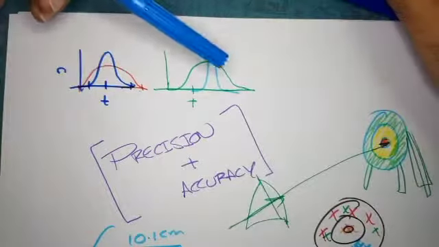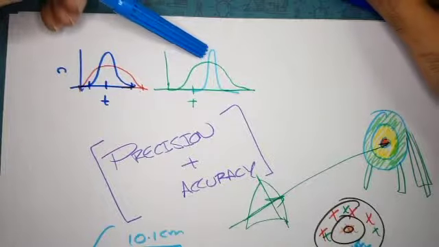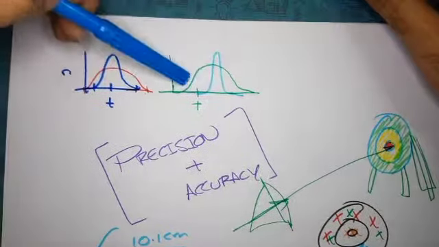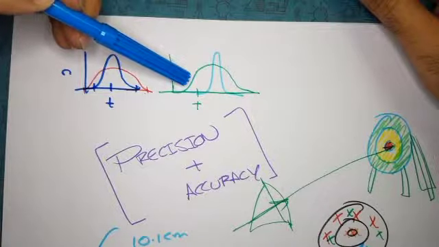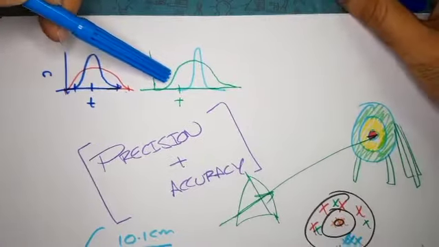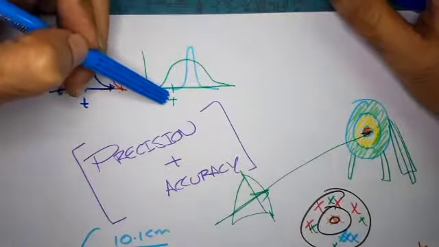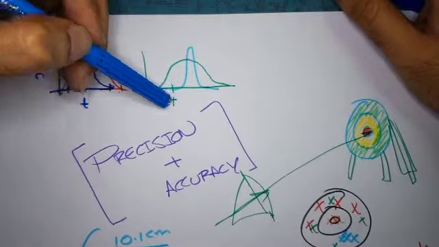So the blue one is precise, yes, but not accurate. Inaccurate. What about the green one? I think that's accurate because it includes the true value. Excellent. A lot of A-level students actually make this mistake, saying that it is inaccurate. Good job, good job. I'm proud of you.